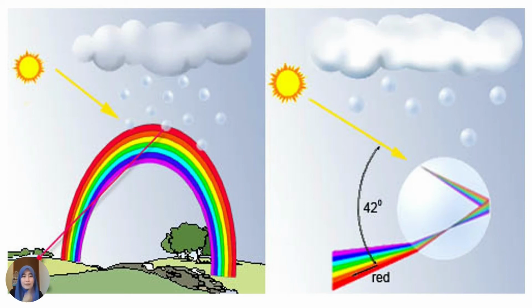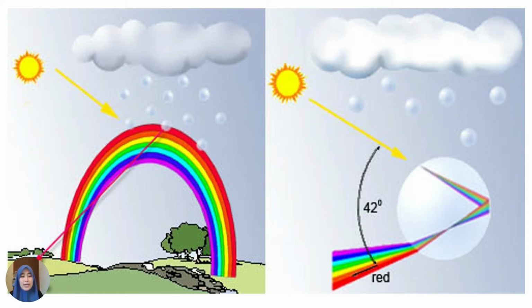So at this time, many water droplets are present in the atmosphere, in the air. When the sunlight passes through the droplets in the atmosphere, each water droplet acts like a small prism. We know that before this the teacher has shown you the prism. When white light passes through the prism, the droplets here act like a small prism and refract the incident sunlight. Look here.